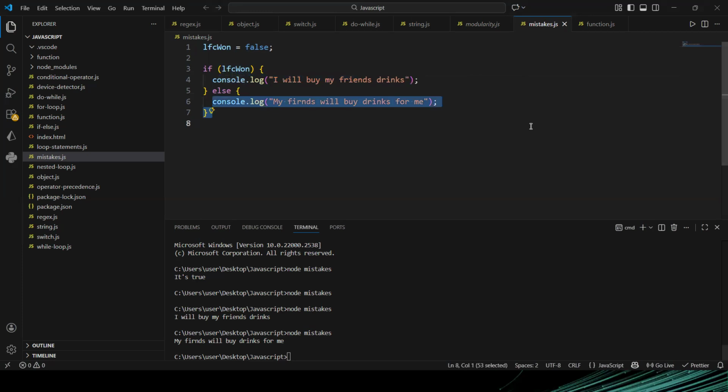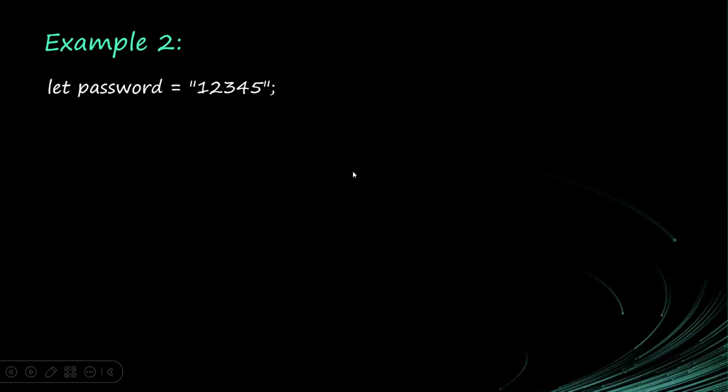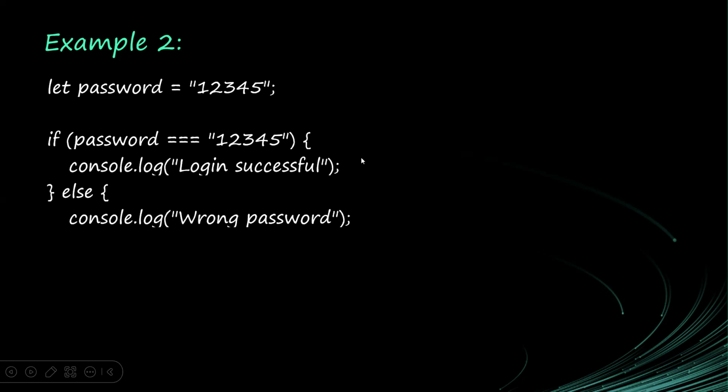Okay. So we have this password. Let's assume that this is the user's password. So we are checking if this password is equal to this. Do this. If not, do this. So the main thing here is the condition. The condition, that thing inside of the parenthesis, is the main decider. So if it evaluates to true, the if statement will run. If not, the else statement will run.